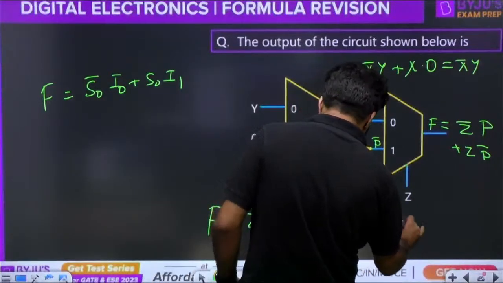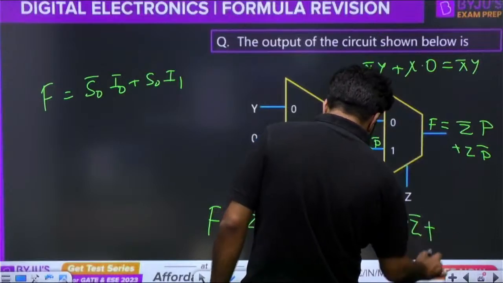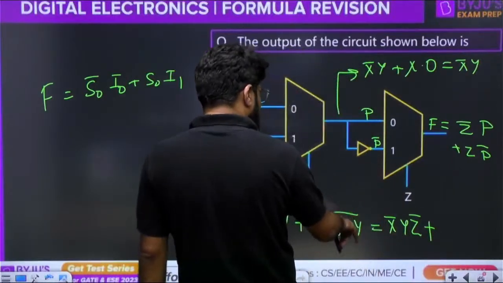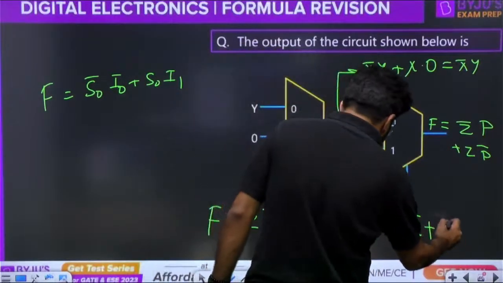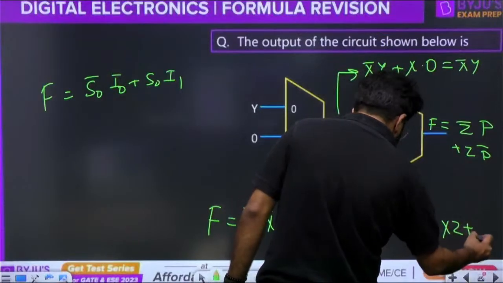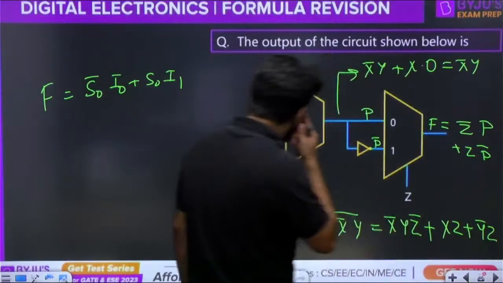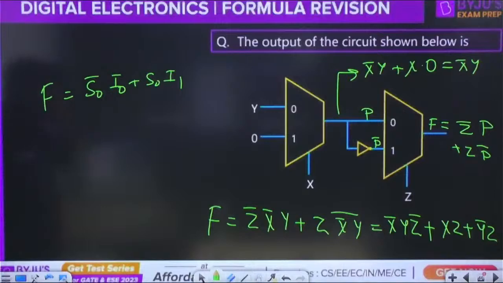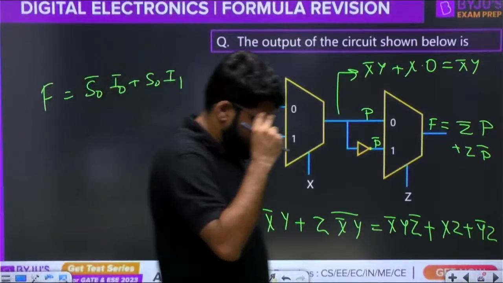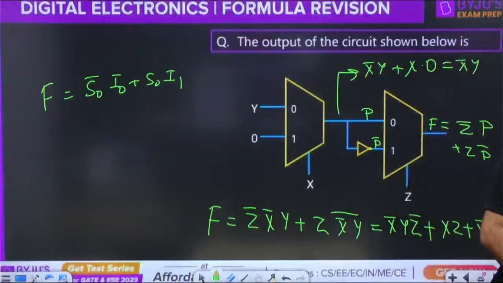The first expression is X bar Y Z bar. Second, X bar Y whole complement will become X plus Y bar. So X into Z next, plus Y bar into Z. So X bar Y Z bar plus XZ plus Y bar Z. This is the answer.